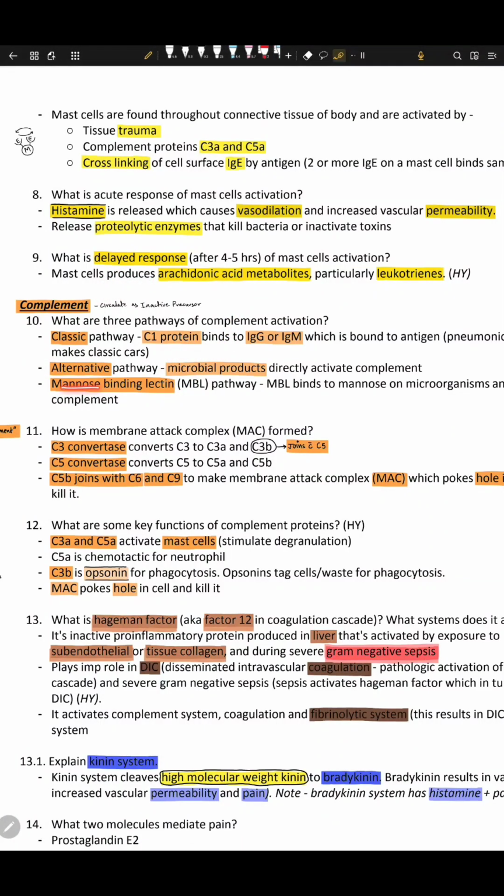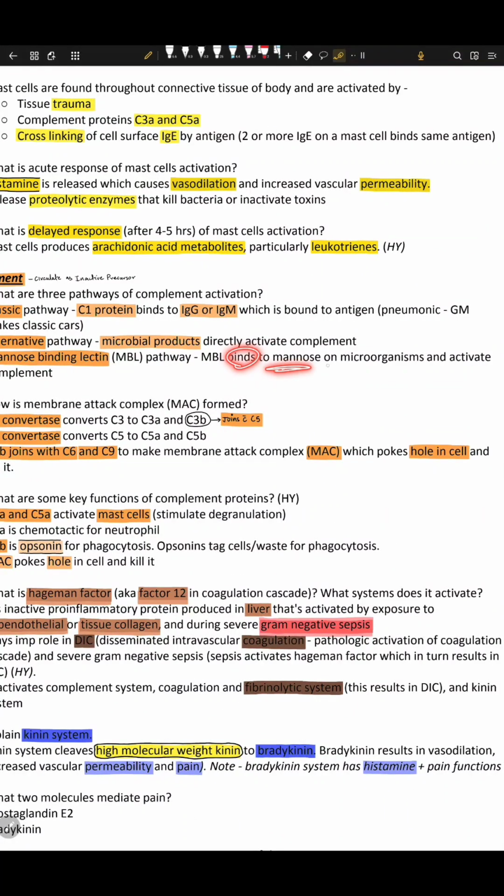Another one is mannose binding lectin. It is a pathway in which this MBL, mannose binding lectin, binds to mannose sugar on a microorganism, right? So for example, this is a microorganism. It's really sad because he knows that he's going to get destroyed.